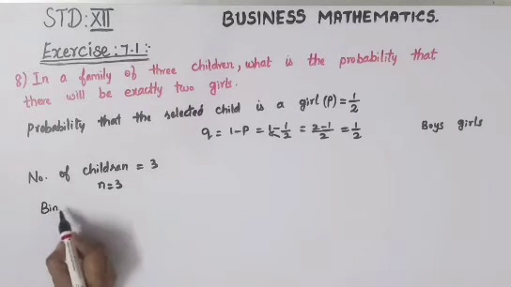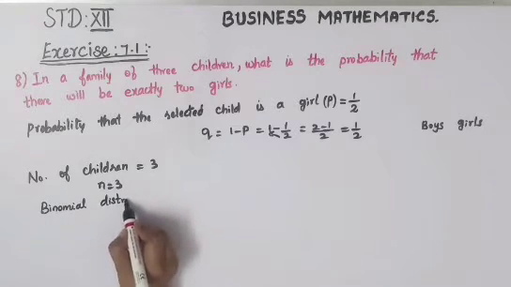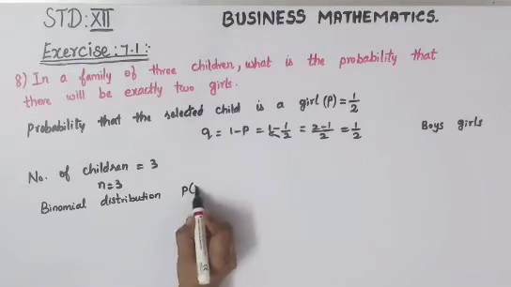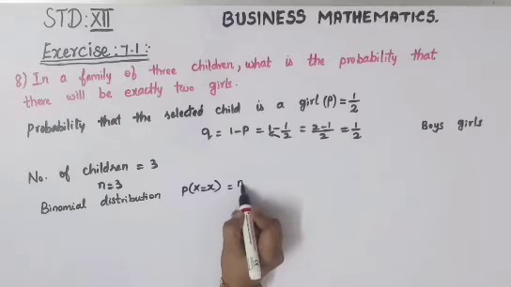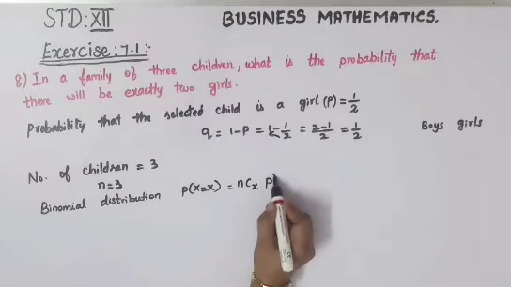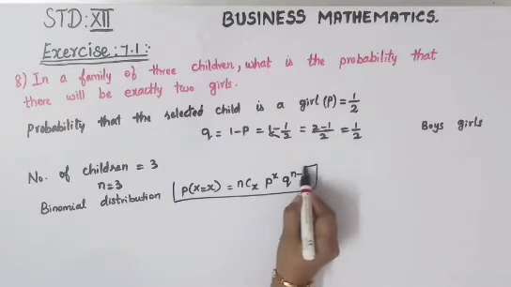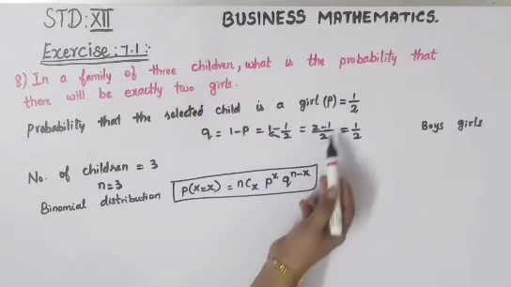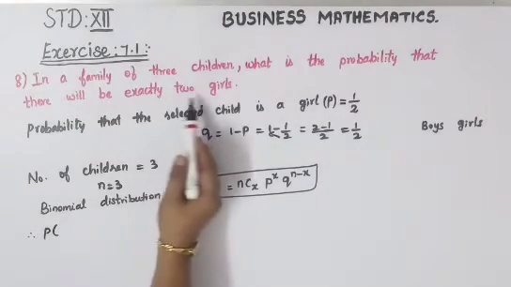Binomial distribution, your formula is P of X equal to x, where this is capital X and this is small x, which is equal to nCx p power x q power n minus x. Now you will have to substitute all the values. n will be there, x will be there, p will be there and q will be there. P is here, q is there, n is there, and x is the option you will have to find. Okay, therefore the probability, they've asked you exactly 2 girls.